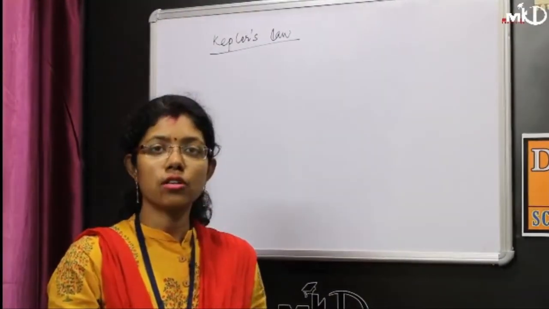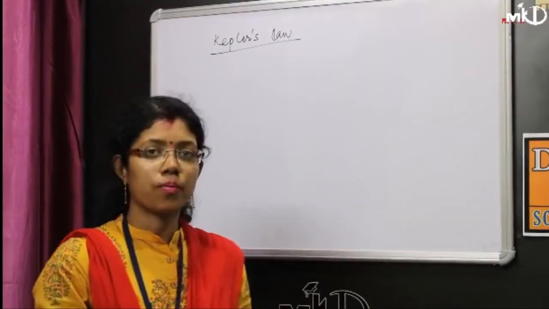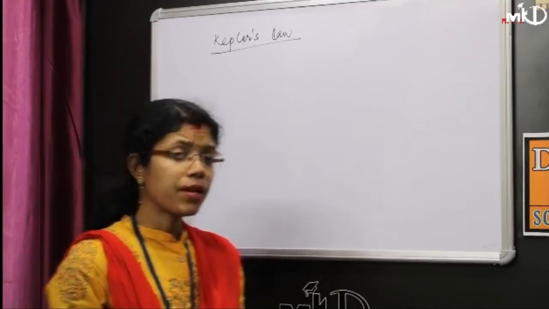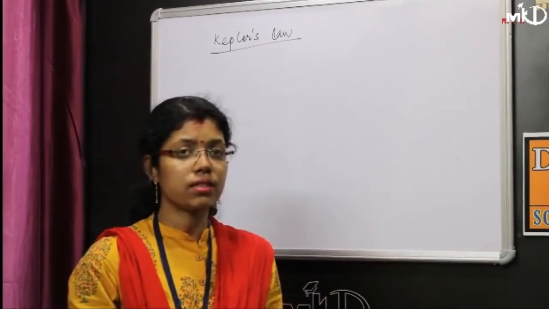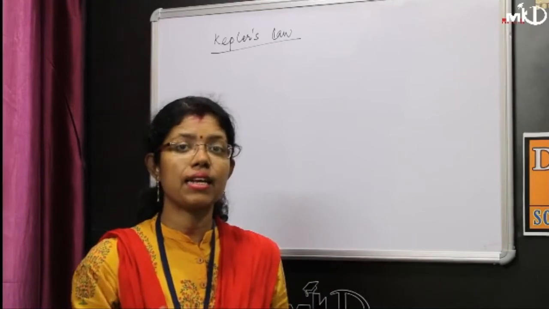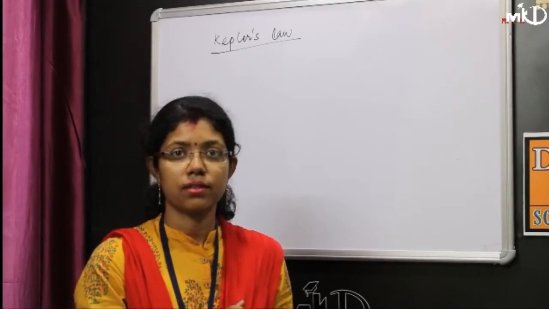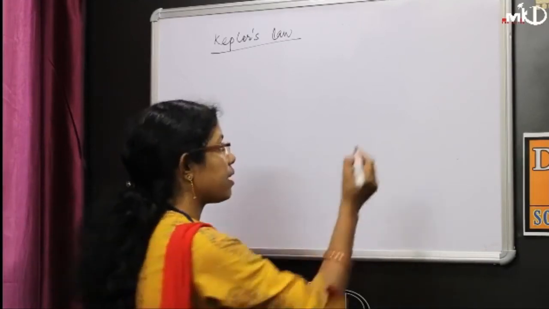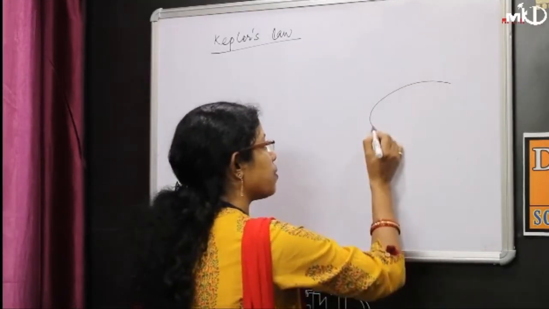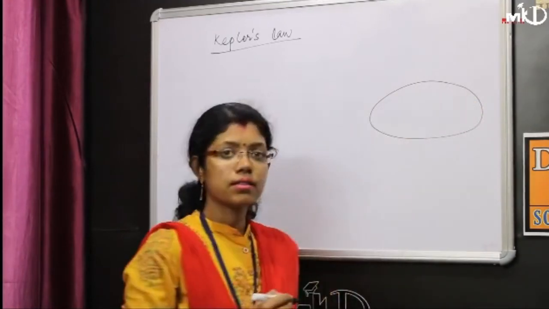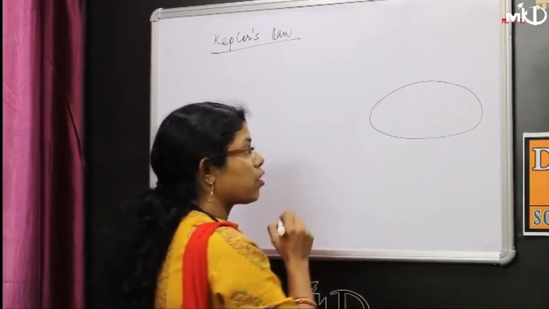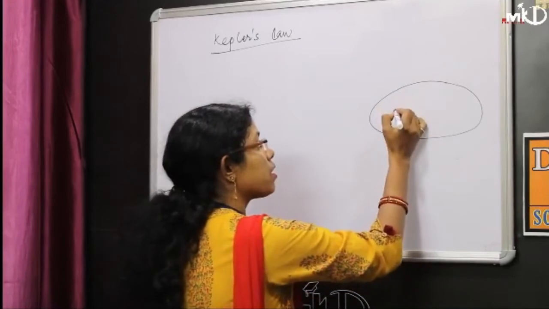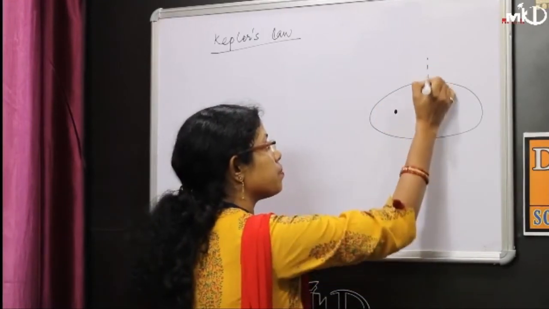In Kepler's law, the first law is the law of orbit. That means every planet in the universe revolves around the sun in an elliptical orbit, with the sun at one of its foci. Elliptical, in maths you have read about elliptical, this is the shape.